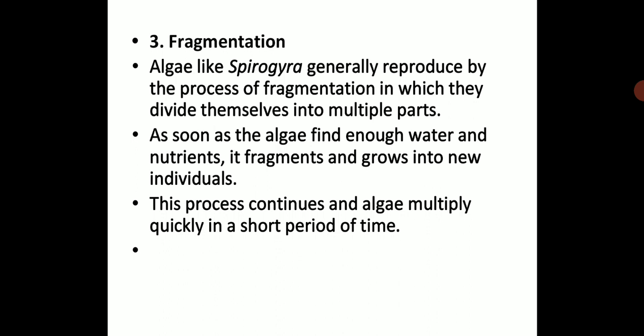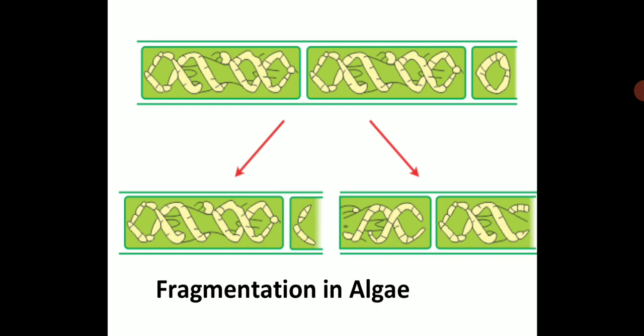You must have seen algae in damp places. You see the green layers that form on the walls, on the roads, on the ground. All that is green algae, and this is how they multiply through fragmentation. Please write this down in your notebook, children. This is the diagram you want to draw in your notebook.